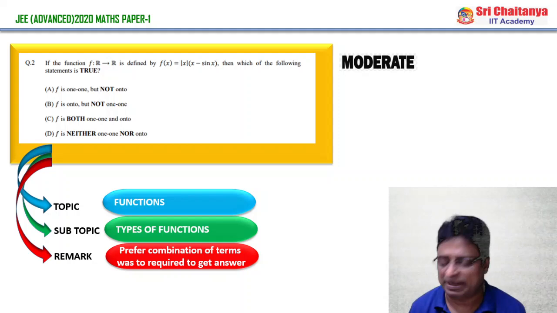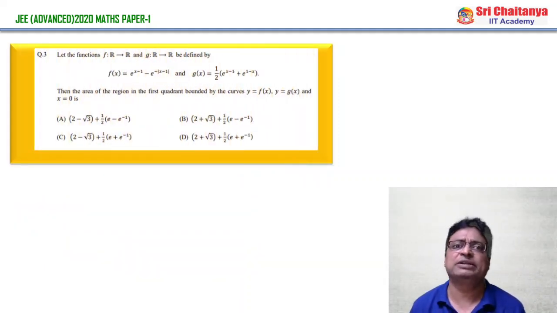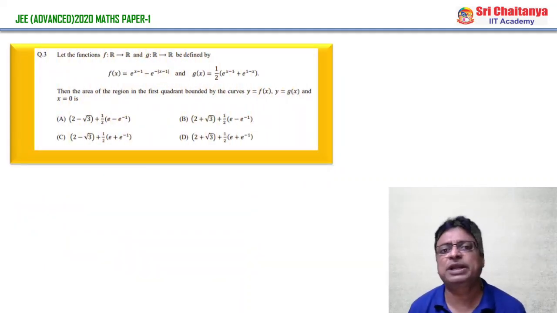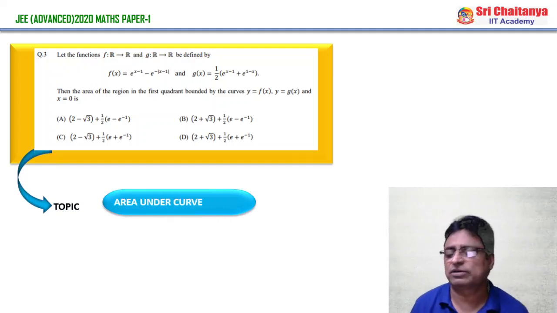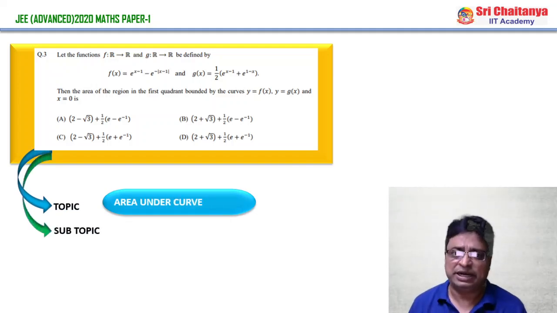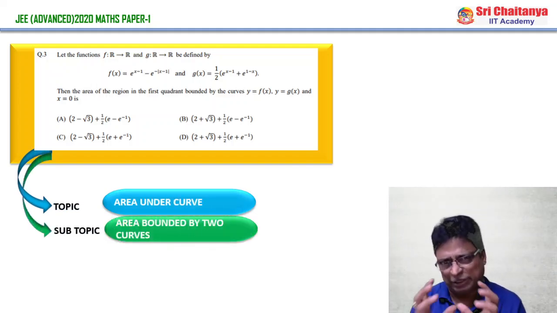This is paper 1 mathematics. Coming to third question, of course read the question very properly, and if you have observed the standards and functions very carefully, and of course the question is given from the topic area under the curve, and the subconcept is area bounded by the two curves.